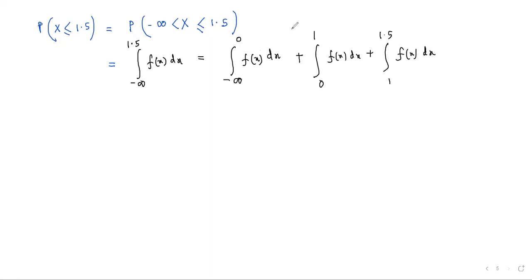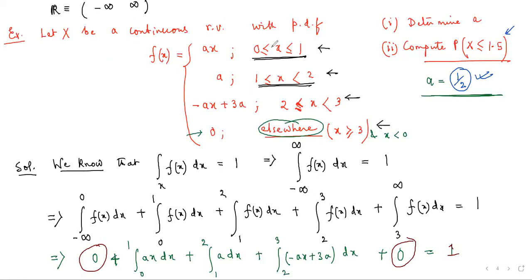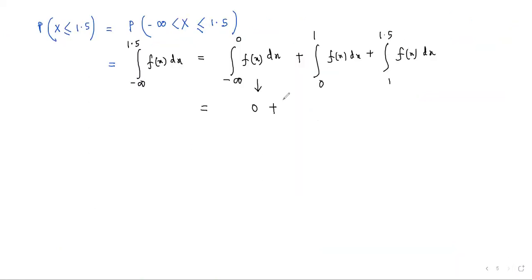But we know as before that in this particular section, the probability value is 0, so this entire integration will be 0. When x takes values from 0 to 1, the integrand will be ax, so this will be ax dx.